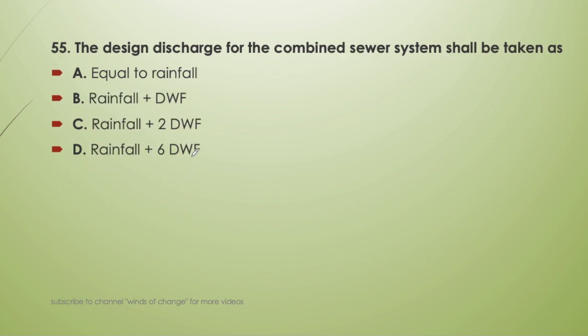Next question, the design discharge for the combined sewer system shall be taken as equal to rainfall plus dry weather flow, rainfall plus twice the dry weather flow, or rainfall plus 6 times the dry weather flow. So it will be taken as rainfall plus 2 times the dry weather flow, that is option C. This is also an important question. This is for the combined system and the previous one was for the separate system.